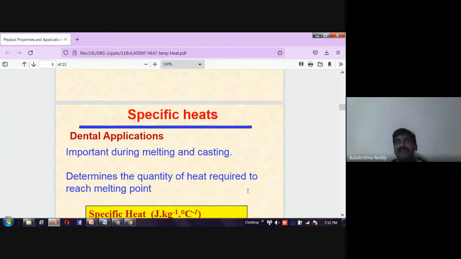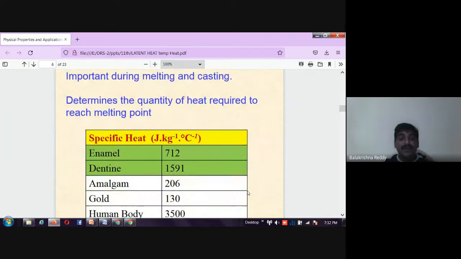Water has a high specific heat capacity, almost 4200 joule per kilogram per Kelvin.